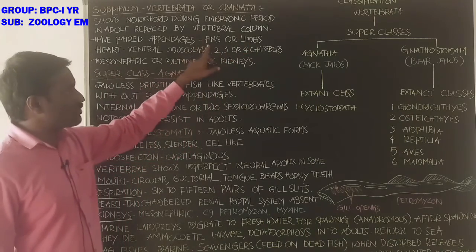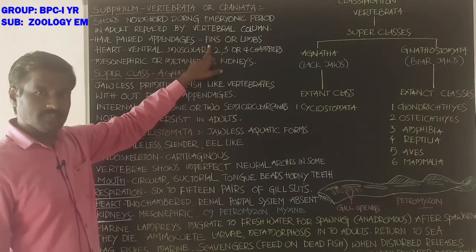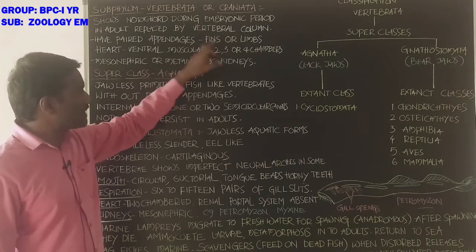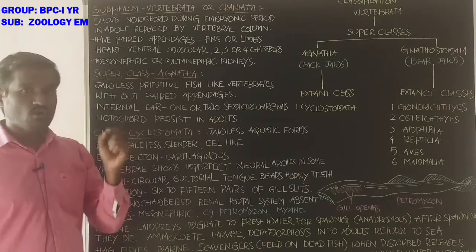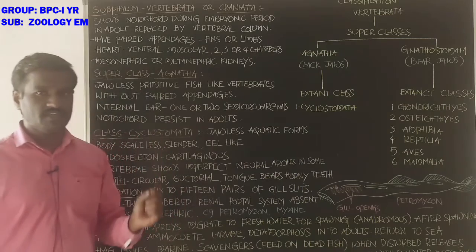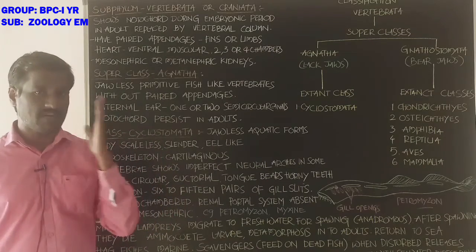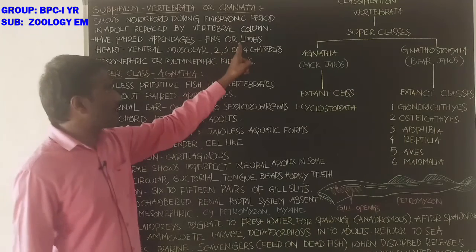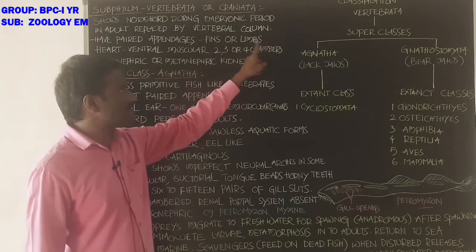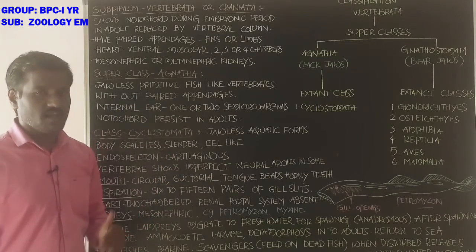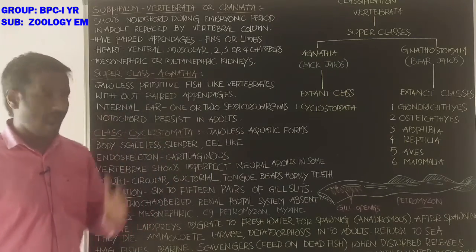Okay, cyclostomes and the fishes have fins as locomotory structures. From the amphibians to the mammals, higher chordates, vertebrates have paired appendages in the form of limbs, forelimbs and hind limbs, like legs and hands.